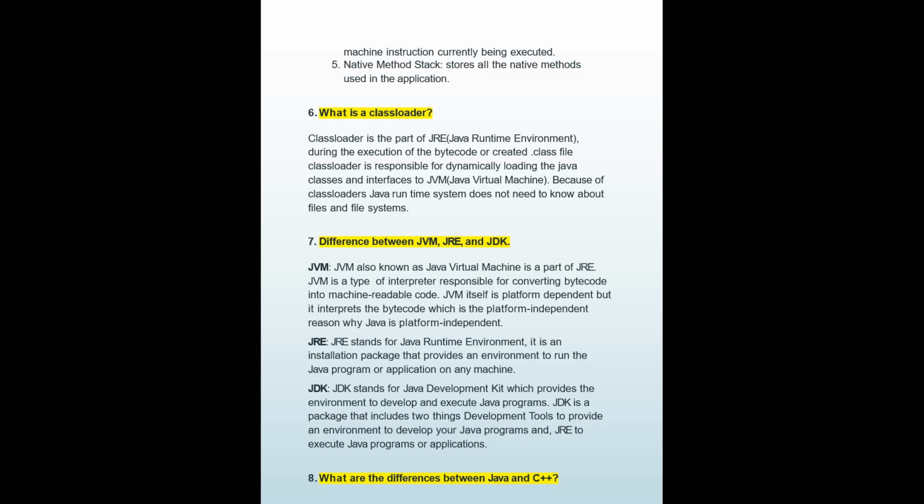Okay. Then JDK comprises JRE plus JVM, right? It provides the environment to develop and execute Java programs. The JDK package includes two things: development tools to provide an environment to develop your Java program, and JRE to execute the Java program or application. JVM plus JRE is equal to JDK. That's all. What is the difference between Java and C++?